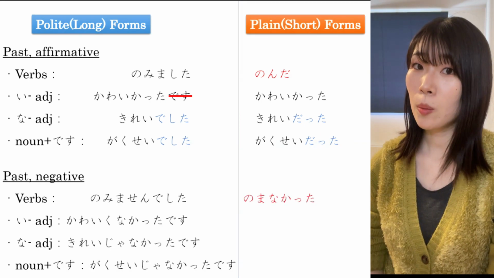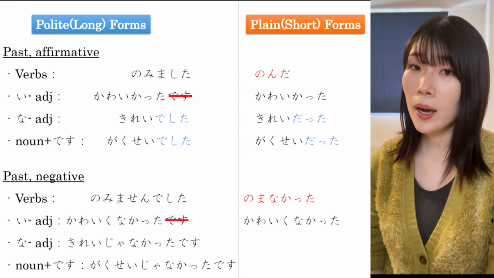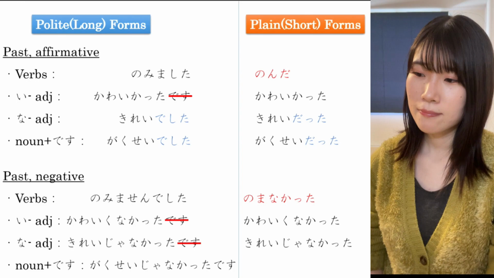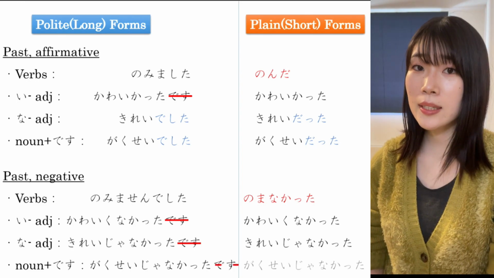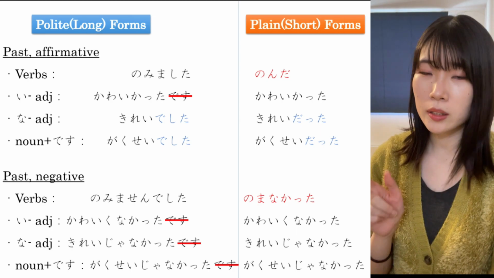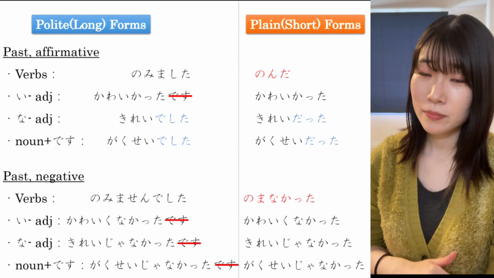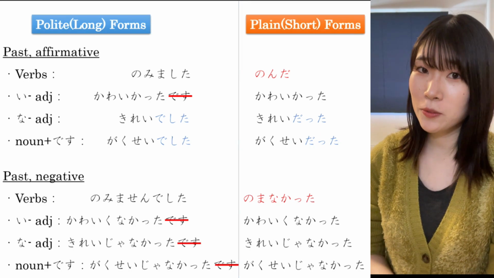Verbs: 飲まなかった。Adjectives: 可愛くなかった。綺麗じゃなかった。Noun plus だ pattern: 学生じゃなかった。For adjectives and noun plus だ patterns, you can simply drop だ at the end. If there's です, it's polite form. Without です, it's plain form.